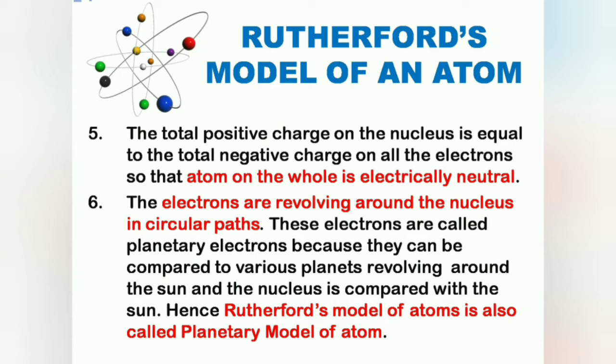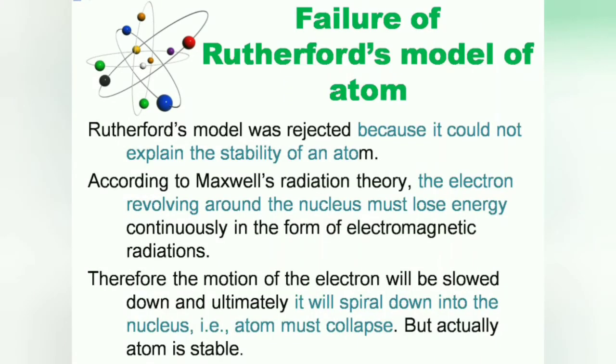But this Rutherford's model of atom was rejected due to some drawbacks. This model could not explain the stability of an atom. Rutherford had suggested that negatively charged electrons revolve in circular orbits with great speed. A scientist, Maxwell, argued that according to radiation theory, charged particles moving with great speed in circular orbits emit energy in the form of radiations.